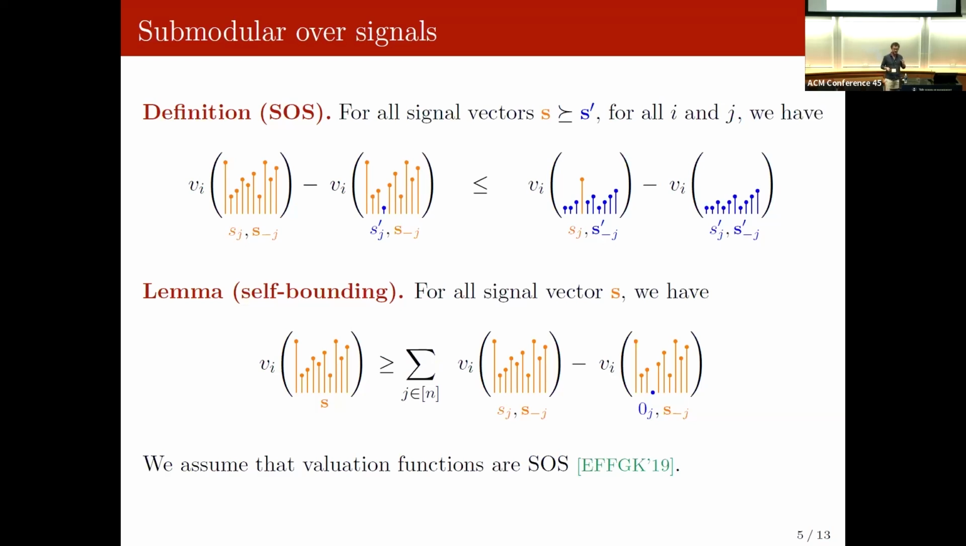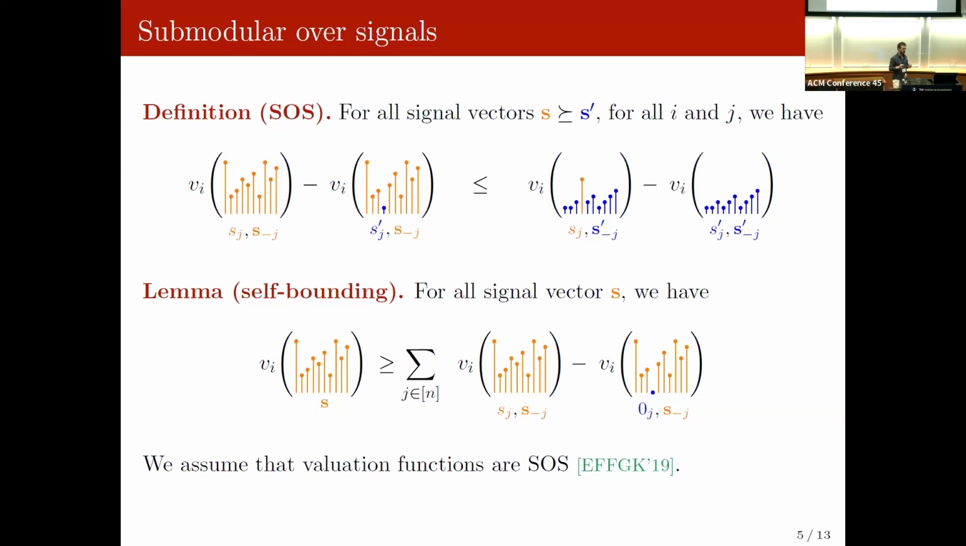So one property satisfied by submodular over signals valuations is that our valuation functions are going to be self-bounding. I'm going to come back to this a bit later, but from now on, you can assume that our valuation functions are going to satisfy these properties.